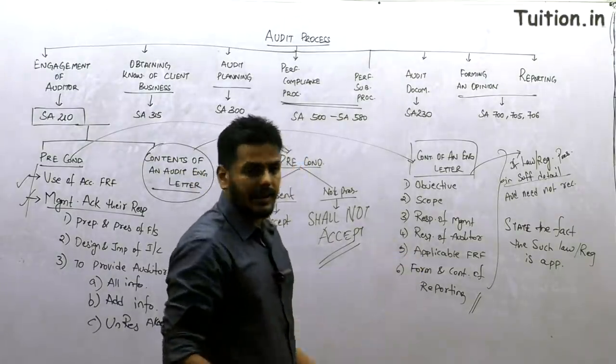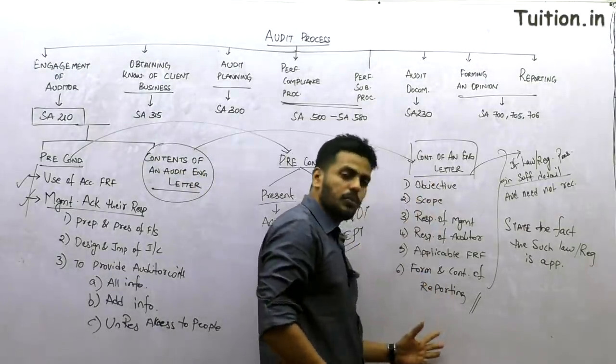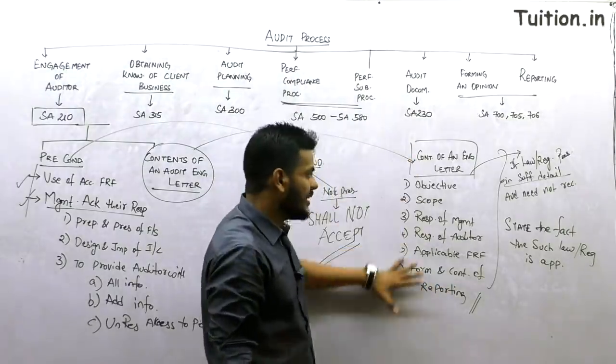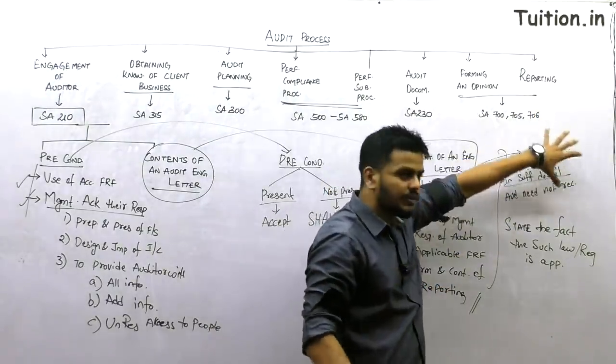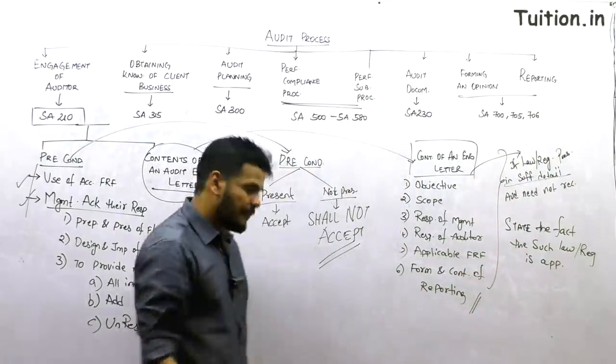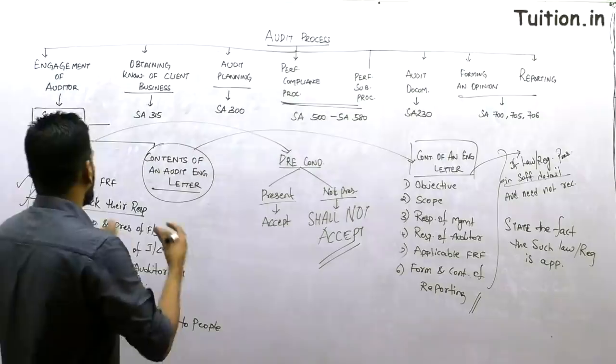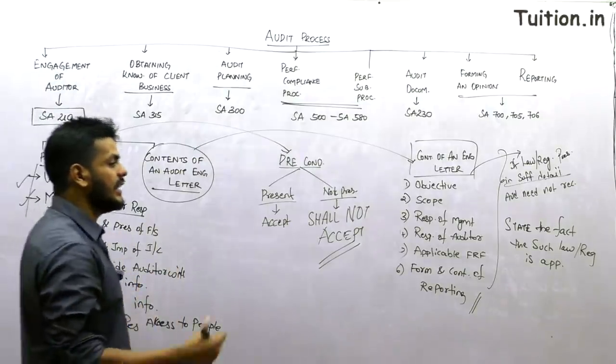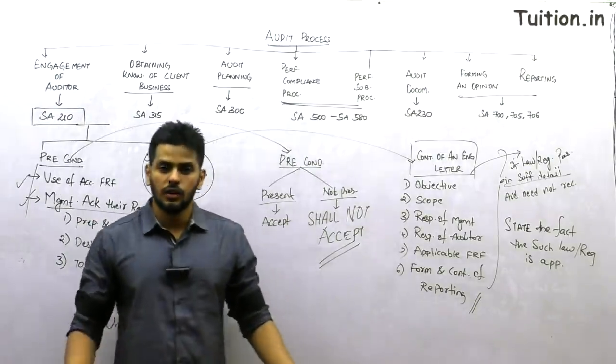Why the hell do you write again everything that is told? So you write these 6 points if it is not told. If all these 6 points are told in a law or regulation, if they prescribe in clear detail, then you just state the fact that such law or regulation is applicable. That's it guys. Those are 2 very important parts of the first standard that we're dealing with, standard number 210.